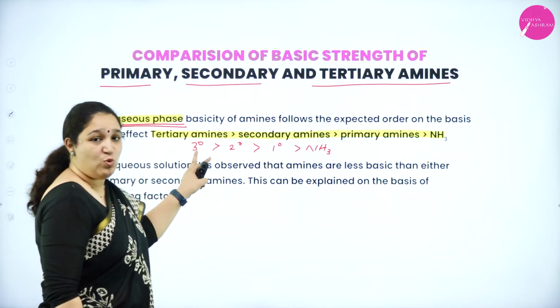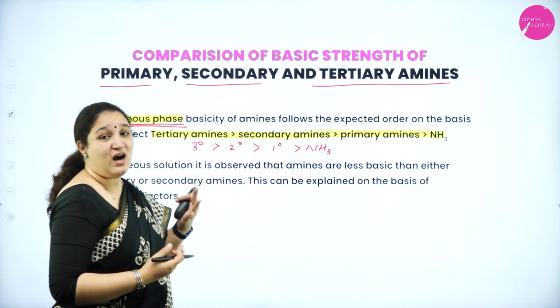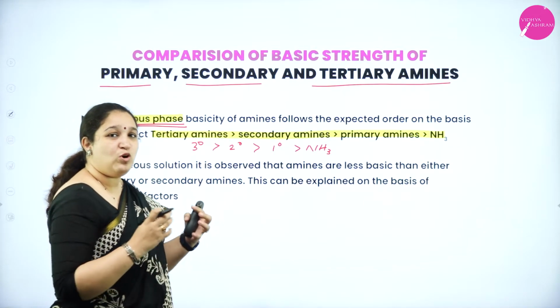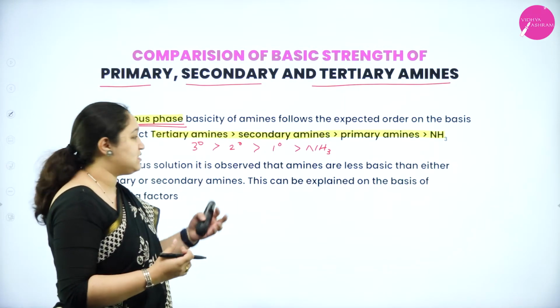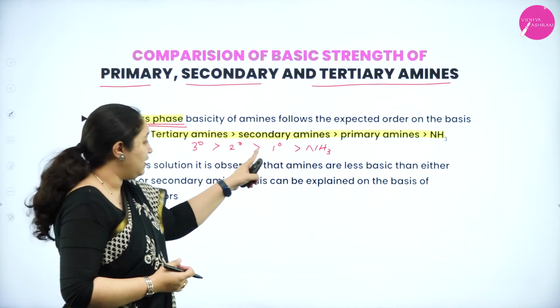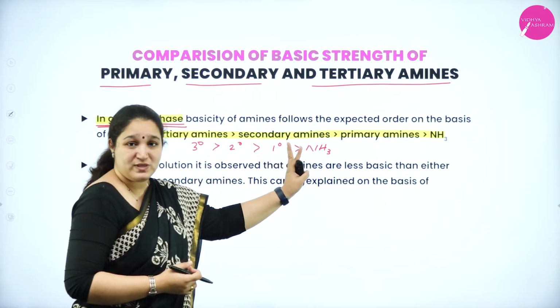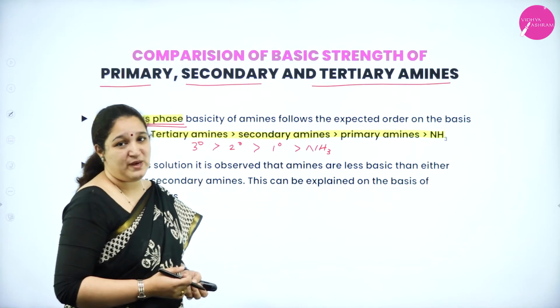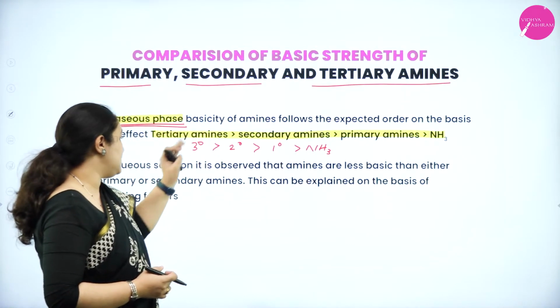Why is tertiary most basic? Because 3 R groups are there. More and more R groups, more plus I effect is there, more basic it is. Here 2 R groups are there. Here only 1 R group. Here the R group is absent. So it is least basic. This is in the gaseous state.